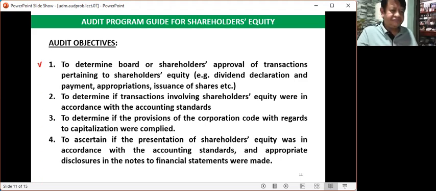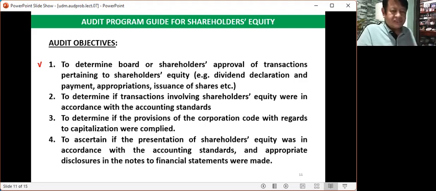The first one, to determine board or shareholders' approval of transactions pertaining to shareholders' equity, examples of which are dividend declaration and payment, appropriations, issuance of shares, and other matters pertaining to shareholders' equity.